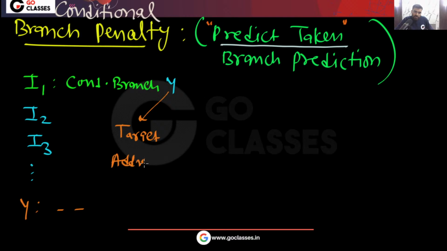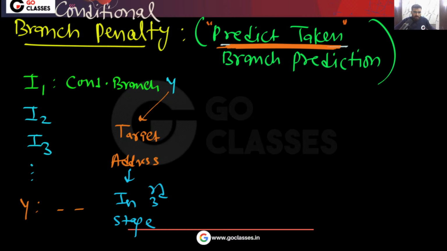And when will this target address be available? In the third stage. Yes or no? In the third stage, it will be calculated. Agree? So this is the target address. Now, this is the pre-assumption we have made: predicate taken. In our mind, we have the pre-assumption that the branch will be taken.